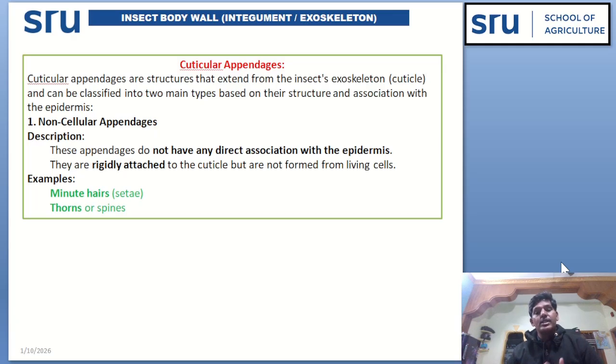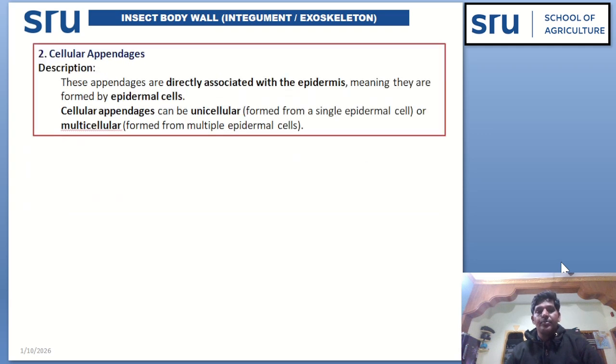Non-cellular appendages, these appendages do not have any direct association with the epidermis. They are rigidly attached to the cuticle but are not formed from the living cells. That's why these are non-cellular appendages. Example is the minute hairs and thorns or spines.